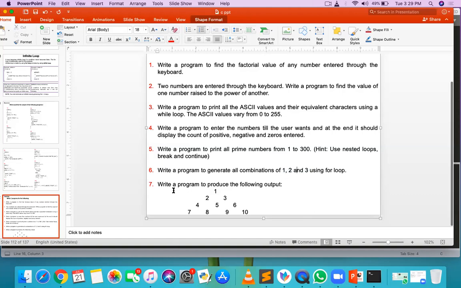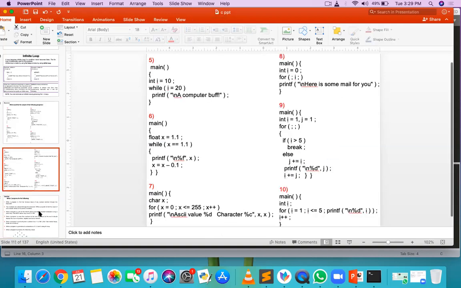Then again, write a program to produce the following output, 1 2 3. It is very simple. Here you have to use the technique that I have used, where the inner for loop depends on the outer for loop. On the first line only 1 printf, on the second line 2 printf, on the third line 3 printf, on the fourth line 4 printf. So the outer for loop will decide how many times the inner printf gets executed. So just try it.